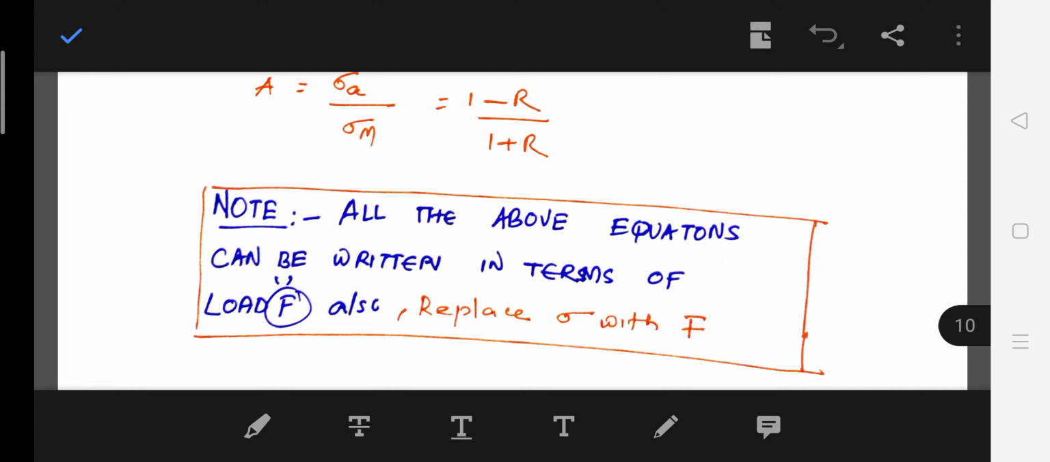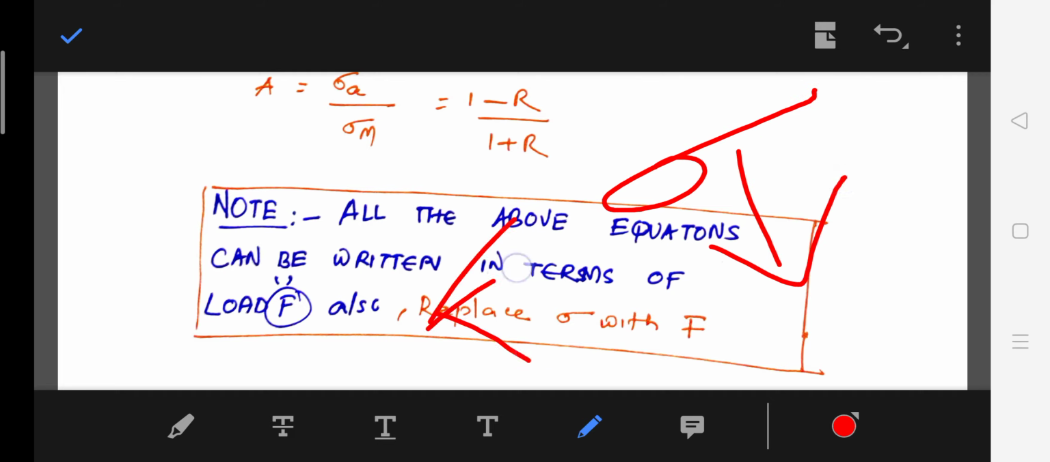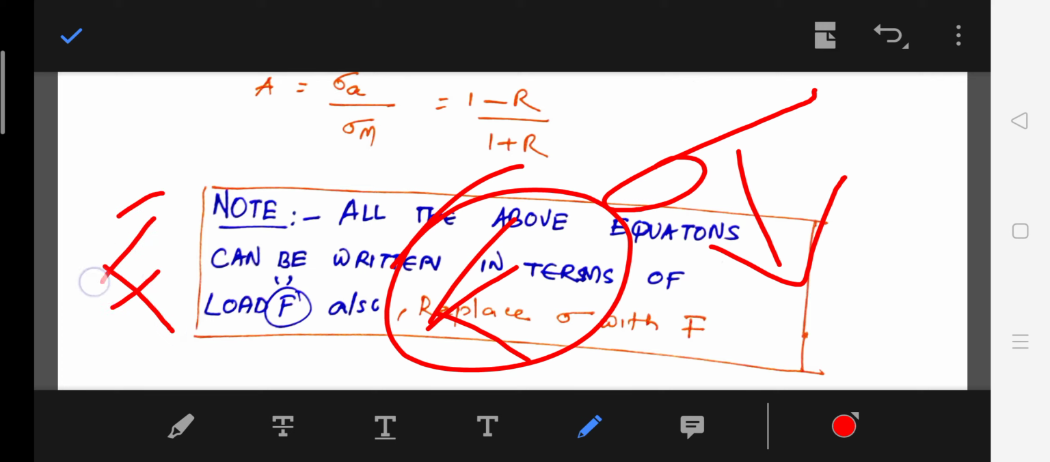So all the above equations can be written in terms of load also. Now the equations are written in terms of sigma stress. The same equations can be written in terms of load also. The only thing you need to do is replace sigma by F.